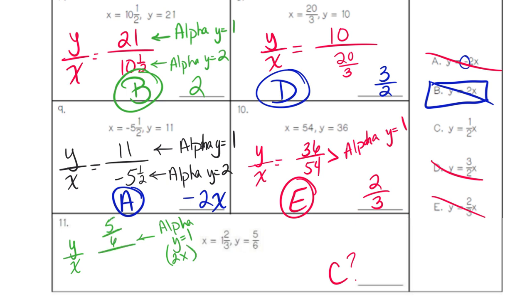So I'm going to put on there 2 times for that one. And then 1 and 2 over 3. So that'd be alpha y equals 2. And you got 1/2? All right, so they are saying it does work. So it's C.